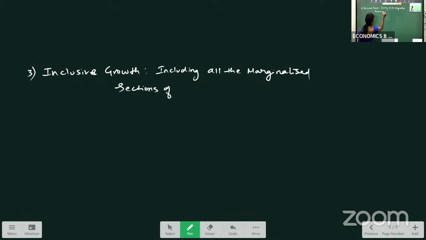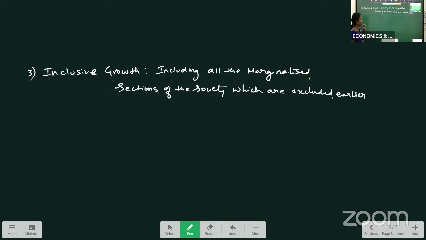Inclusive growth means what? Including all the marginalized sections of the society. You can just see the simple term here, including all the marginalized sections of the society which were excluded earlier.